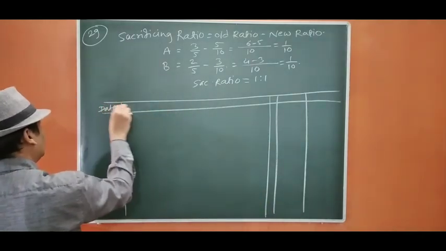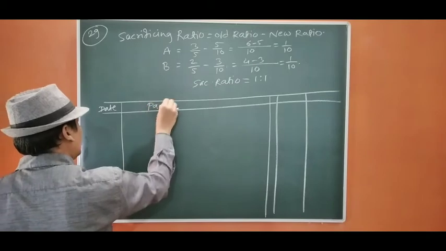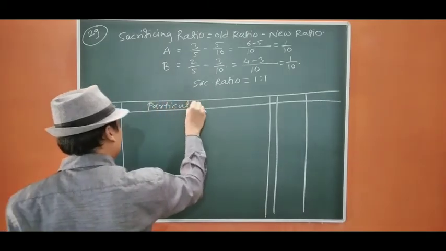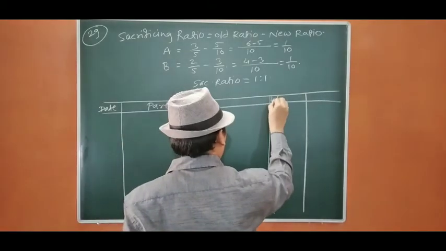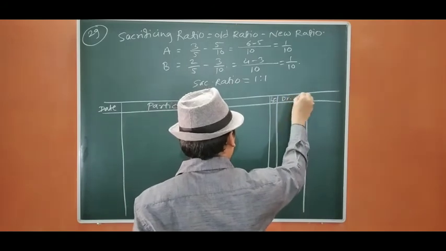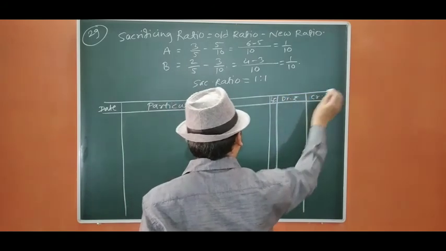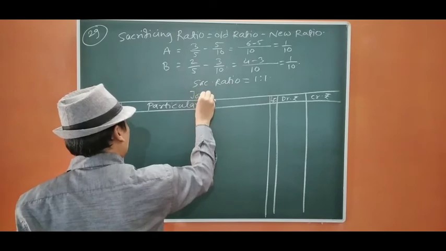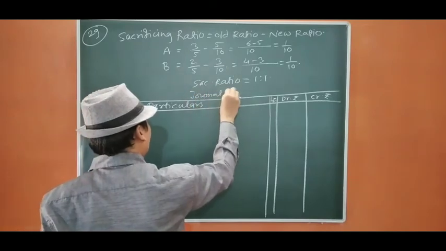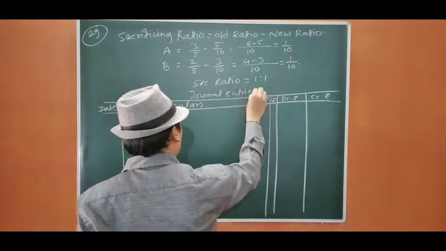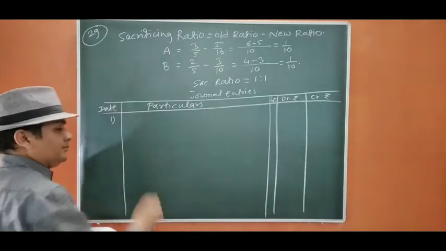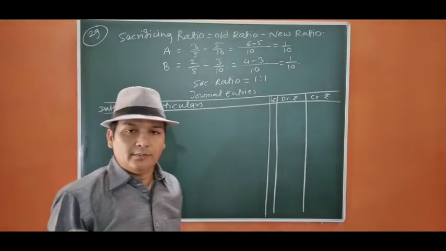Date, particulars, result for you, debit, credit. Journal entries. Okay. First, we are going to write off the goodwill appearing in the books.